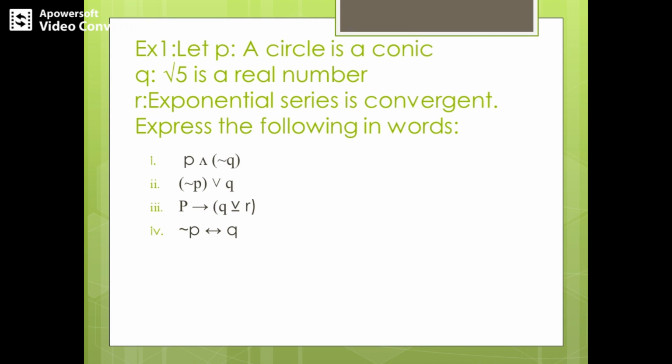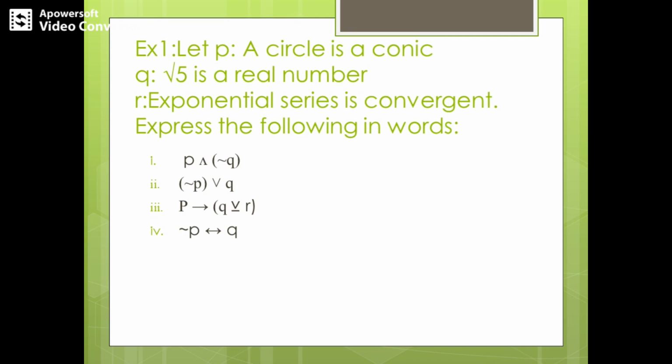Got it? I'll repeat. A circle is a conic and root 5 is not a real number. So coming to the second sub question, the question states negation P or Q. So what is this negation P? We have to negate its meaning. That is, a circle is not a conic, and this symbolizes OR, so or root 5 is a real number.